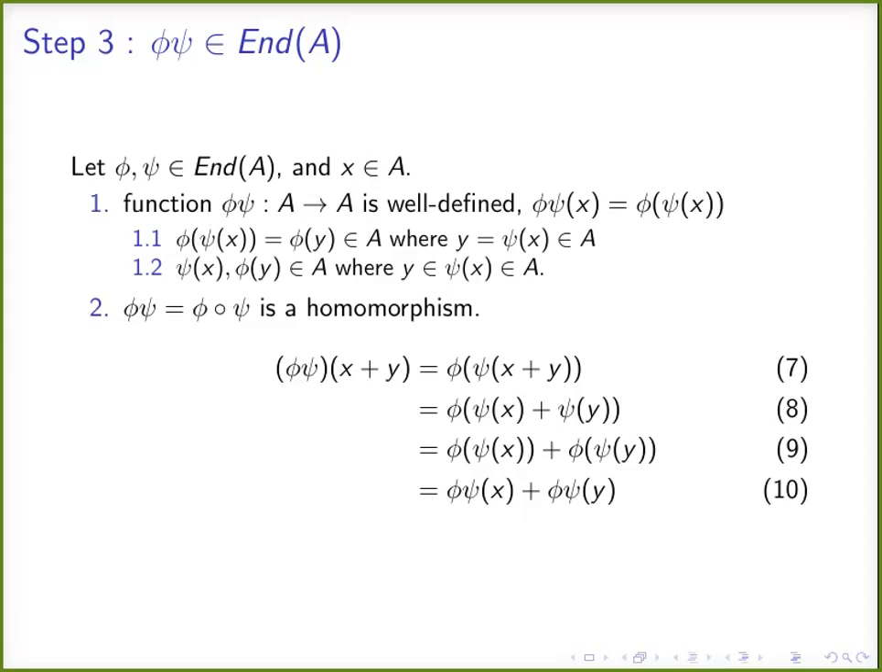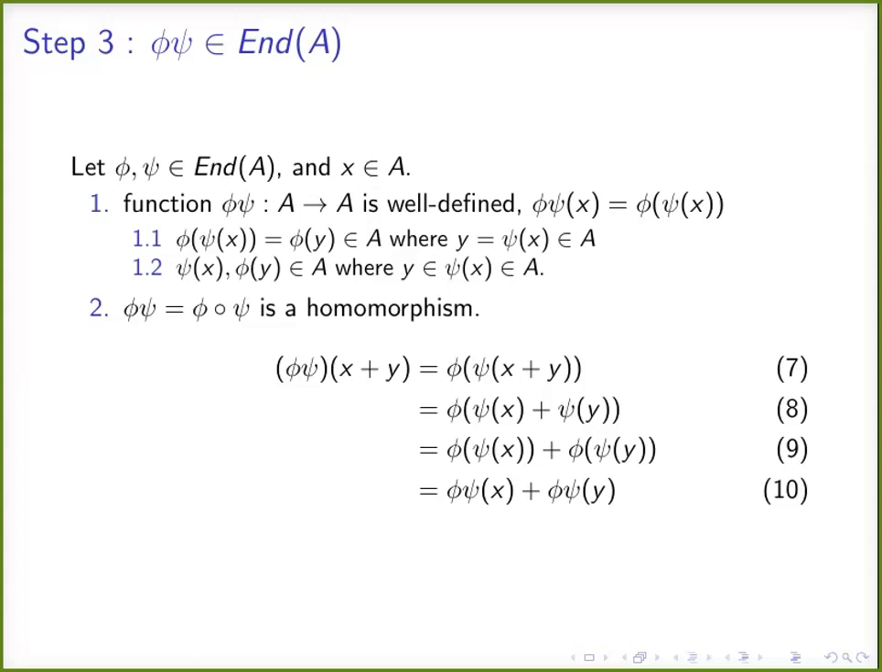Coming to step 9, phi of an element plus another element of A. If you look at step 8, you can see that phi of x dash plus y dash, some element of A. Therefore, again, we know that phi is a homomorphism. Phi is from the set of endomorphisms of A. Therefore, phi is an endomorphism. Therefore, phi is a homomorphism from A into A. Therefore, we can write phi of psi of x plus phi of psi of y.